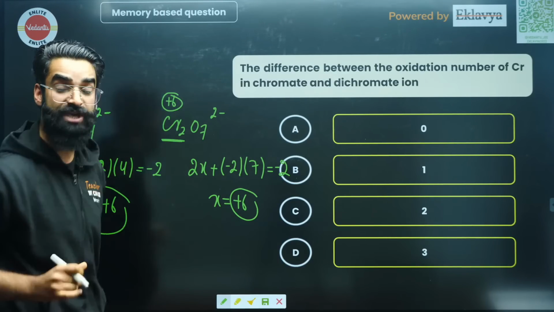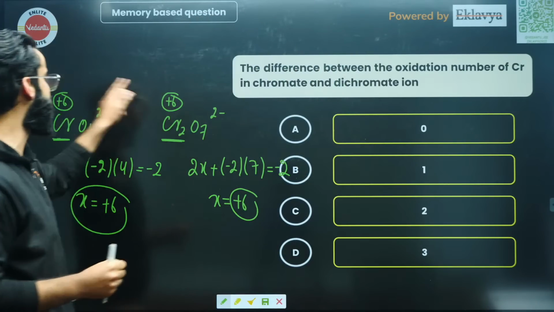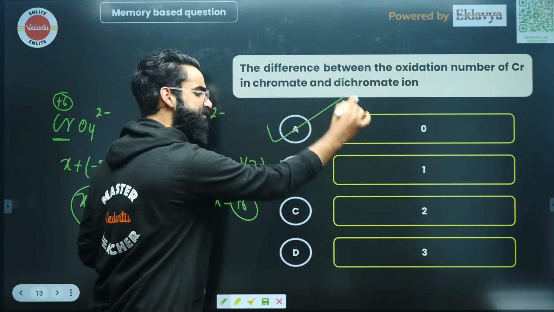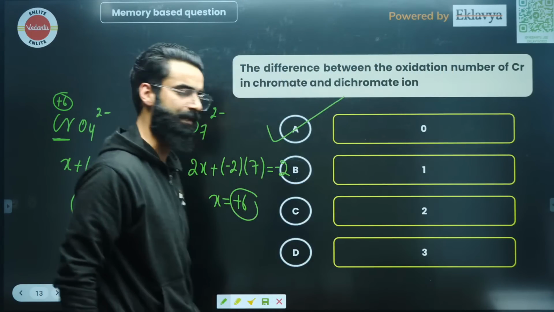And what we were supposed to check? We were supposed to check the difference in the oxidation states. So what is going to be the difference in the oxidation states, my dear people? It's absolutely going to be 0, right? So 0 should be the correct answer of this particular question.